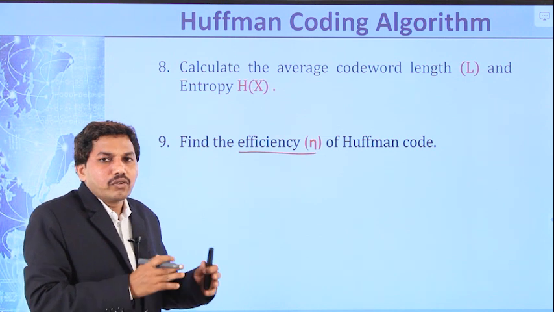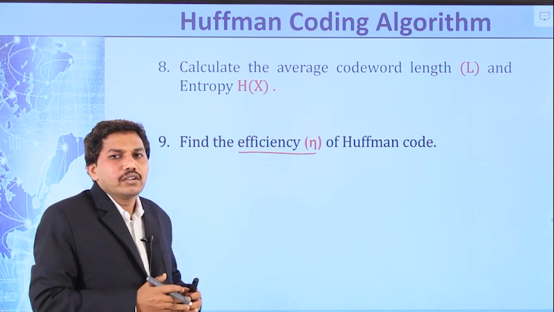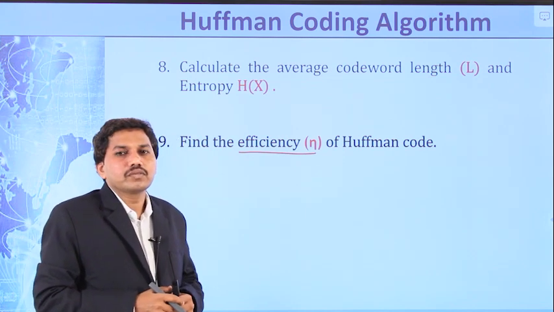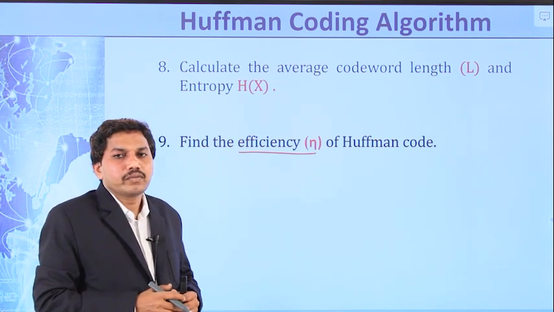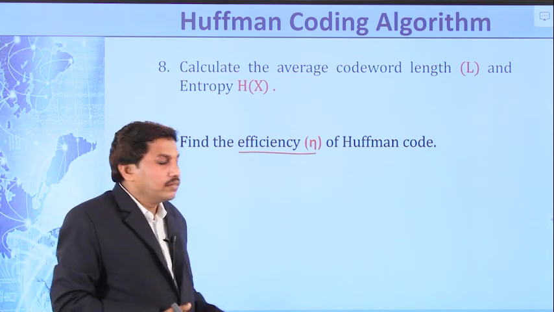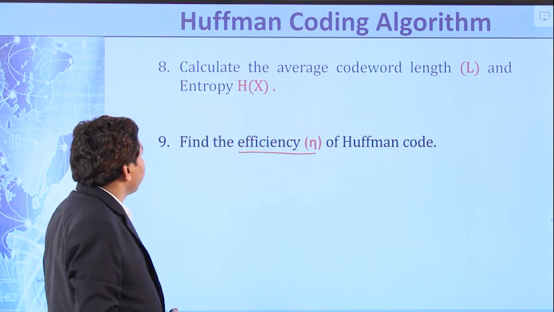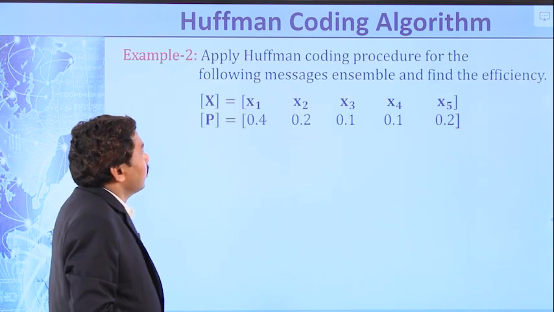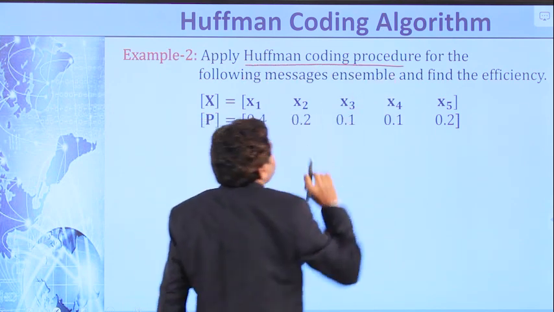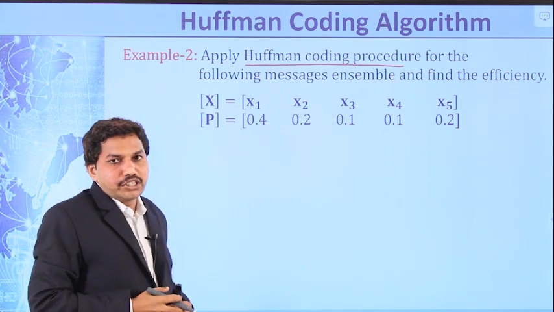Right? So to understand it in a better way, we will solve another problem. Problem number 2. Apply the Huffman coding procedure for the following message ensemble and find the efficiency.